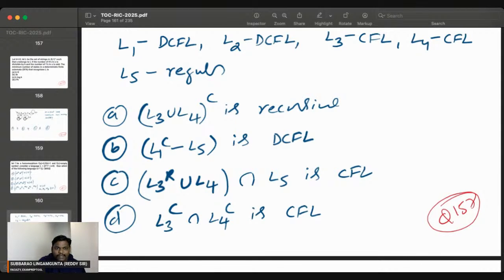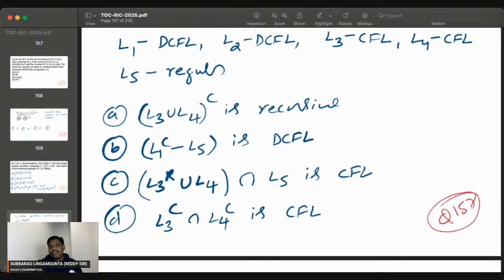Let's go to the second option. L1 complement minus L5. L1 is what? DCFL. DCFL complement is DCFL, right? So L1 complement is DCFL. DCFL minus L5. Everyone knows minus is not a primary operation, right? It's a secondary operation.